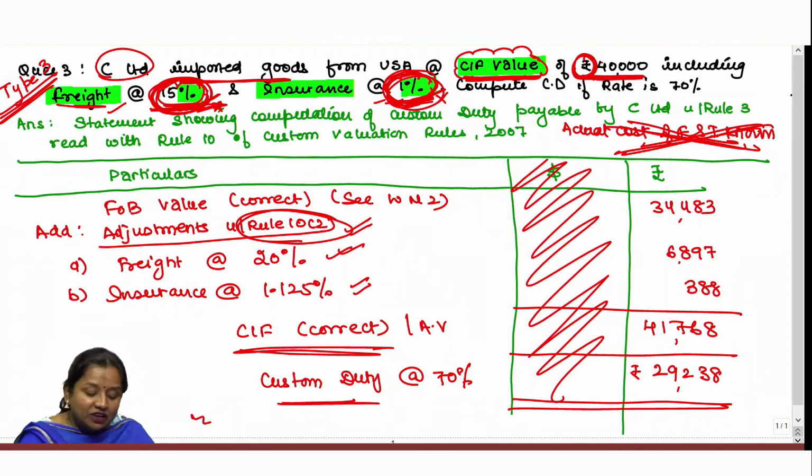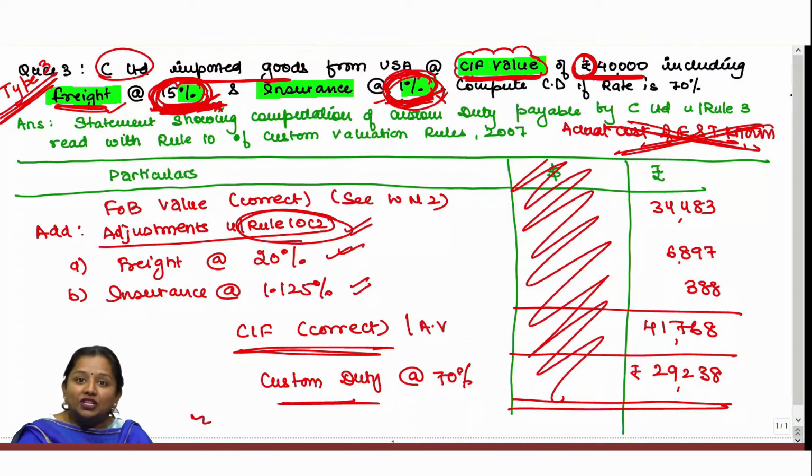Rule 10.2 says that in case of freight, 20% of FOB shall be added, whereas in the question it has been said that 15% of FOB has been added. Now you might think that ma'am, this 15% can be the actual cost. No beta. If this 15% were the actual cost, then the actual cost must always be given in the amount itself and not in percentage, mind it.